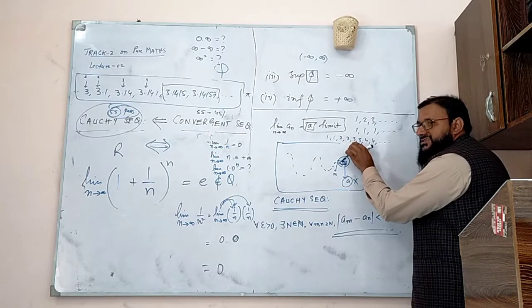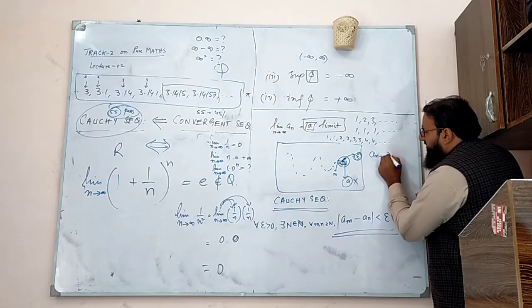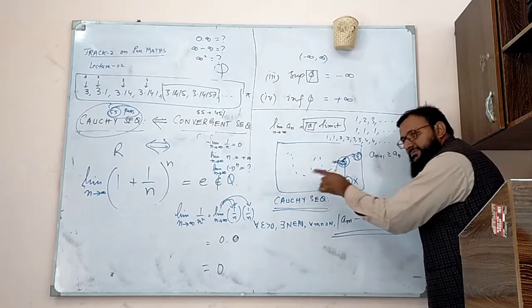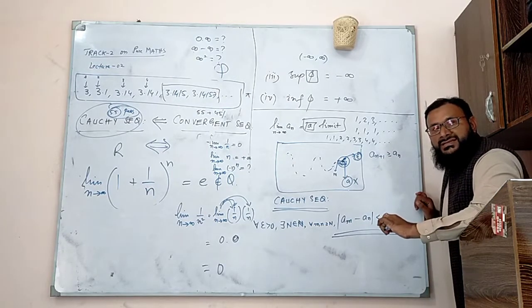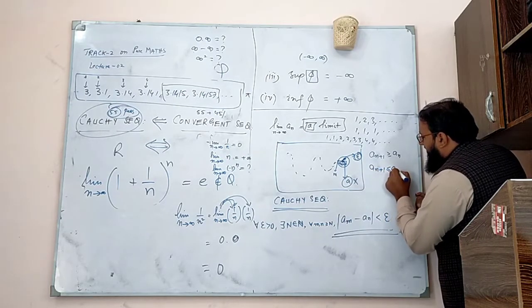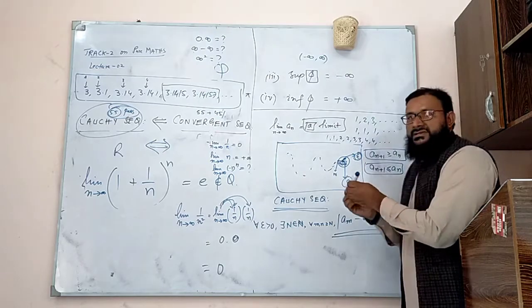Monotone increasing, the property is this: a(n+1) is greater than or equal to a(n). a(n+1) means the next term. If the next term is greater than or equal to a(n), then we call it monotone increasing. And if a(n+1) is less than or equal to a(n), we call it monotone decreasing.